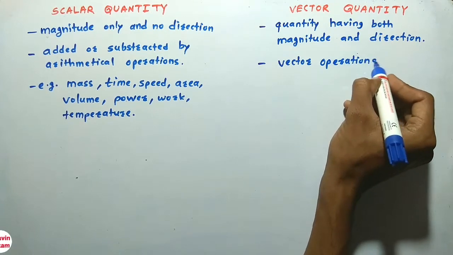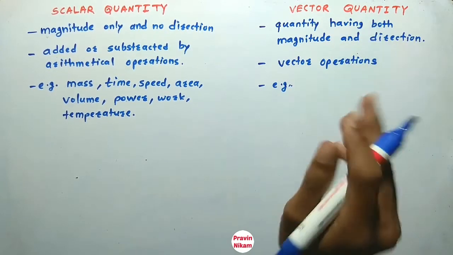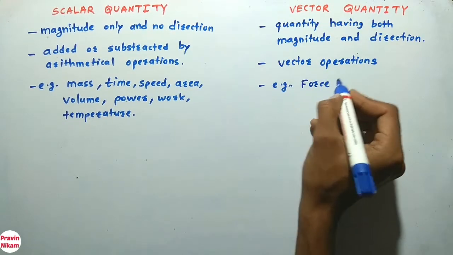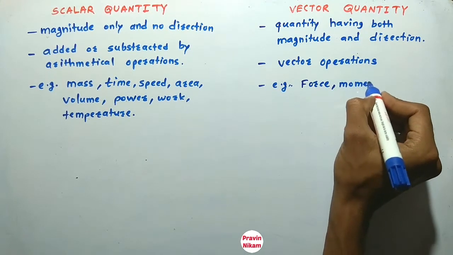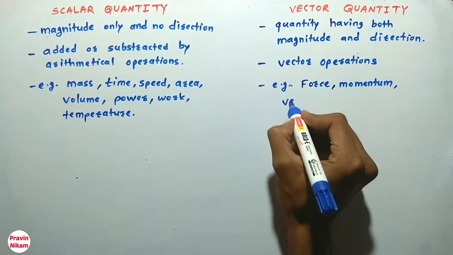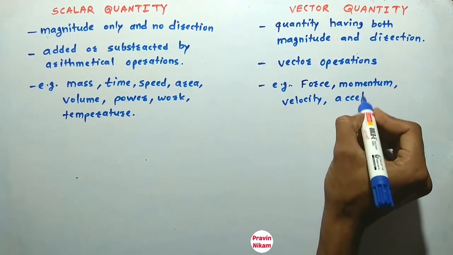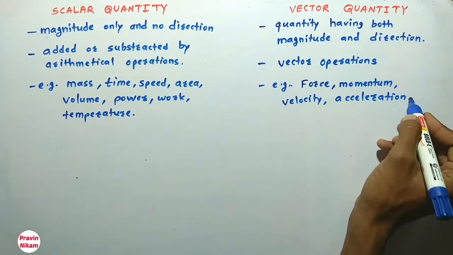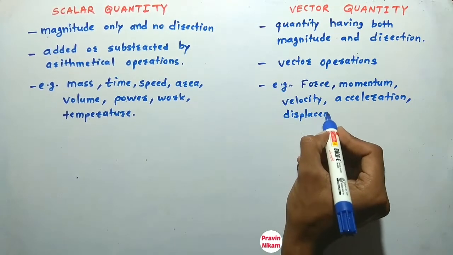The examples of vector quantities are force. Force has both magnitude and direction. Also momentum. Then velocity is also a vector quantity. Acceleration is also a vector quantity. And displacement is also a vector quantity.